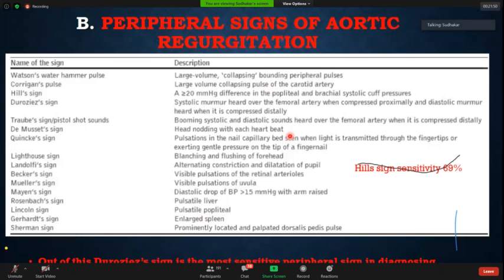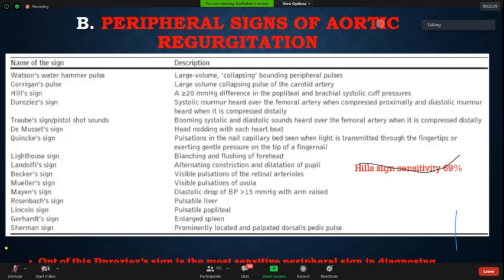Now, I want to tell you one important thing. Remember the importance and limitation of Hill sign. Remember, Duroziez's sign is the most important peripheral sign, and not all patients with severe aortic regurgitation will have a Hill sign, and not all patients in whom you get a Hill sign may have severe aortic regurgitation, because there are other causes of Hill sign also. So this is one important thing which I wanted to tell you about aortic regurgitation. So I'll go to the next slide.